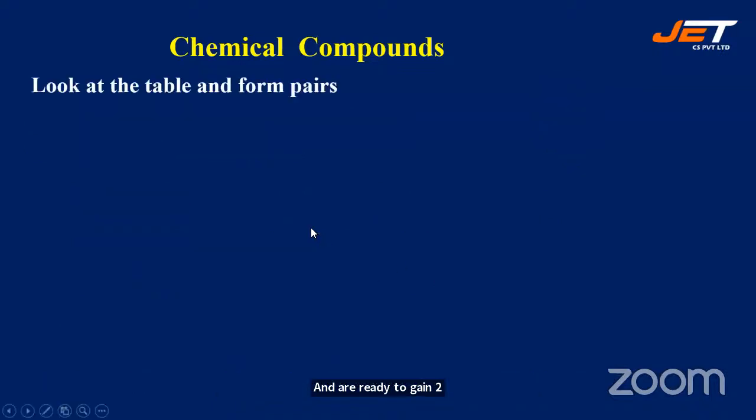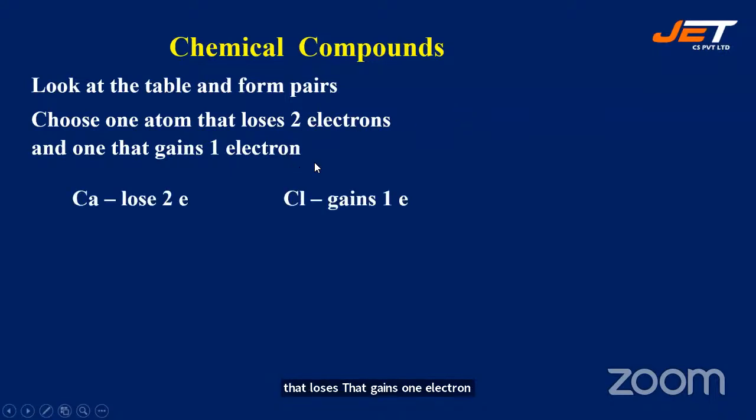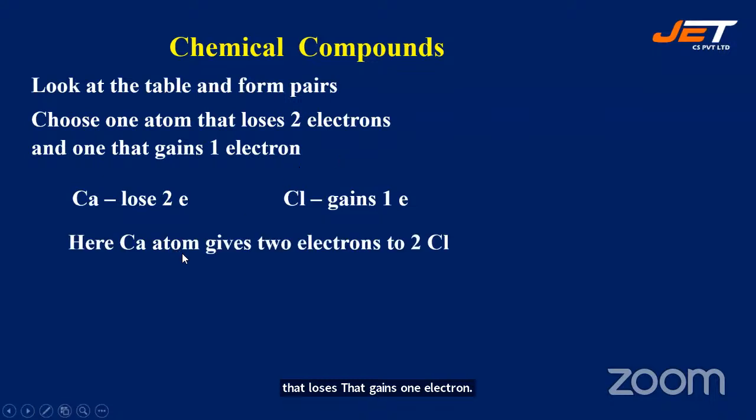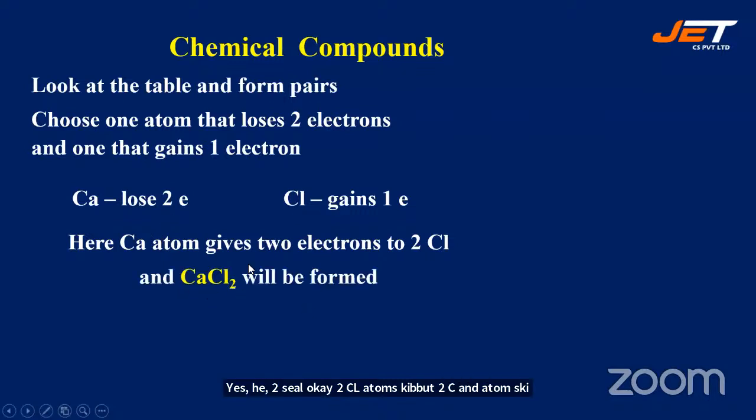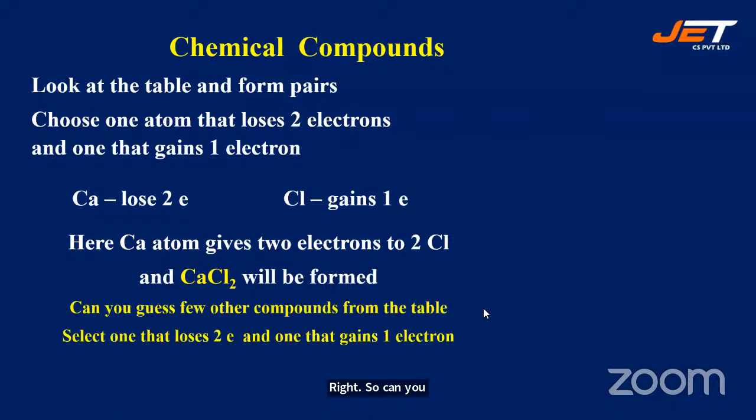Let us move to the next. Look at the table and form pairs. Choose one atom that loses 2 electrons and one atom that gains 1 electron. So Ca loses 2 electrons, Cl gains 1 electron. Here the Ca atom gives 2 electrons to 2Cl. Two Cl atoms need to be given electrons; one Ca atom alone gives 2 electrons. So it will be CaCl2, right?